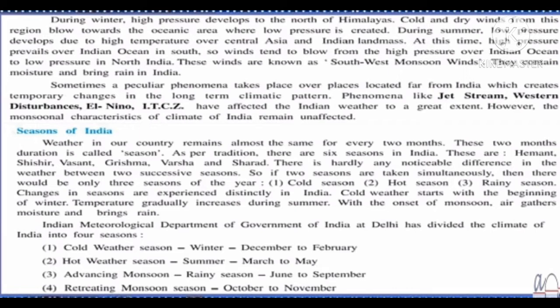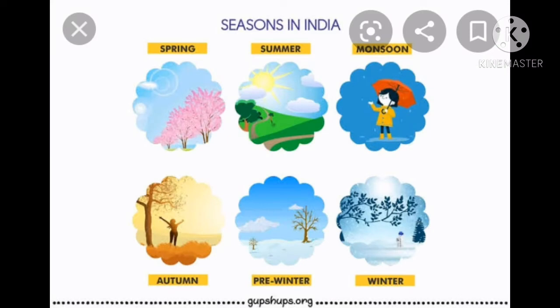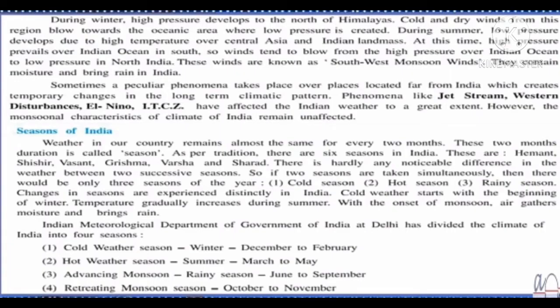Now, seasons of India. Weather in our country remains almost the same for every 2 months. These 2 months duration is called season. As per tradition, there are 6 seasons in India. These are Hemant, Shishir, Vasant, Grishma, Varsha and Sharad. Okay, these are as per Indian tradition. You have to remember the names of these 6 seasons. They are Hemant, Shishir, Vasant, Grishma, Varsha and Sharad.